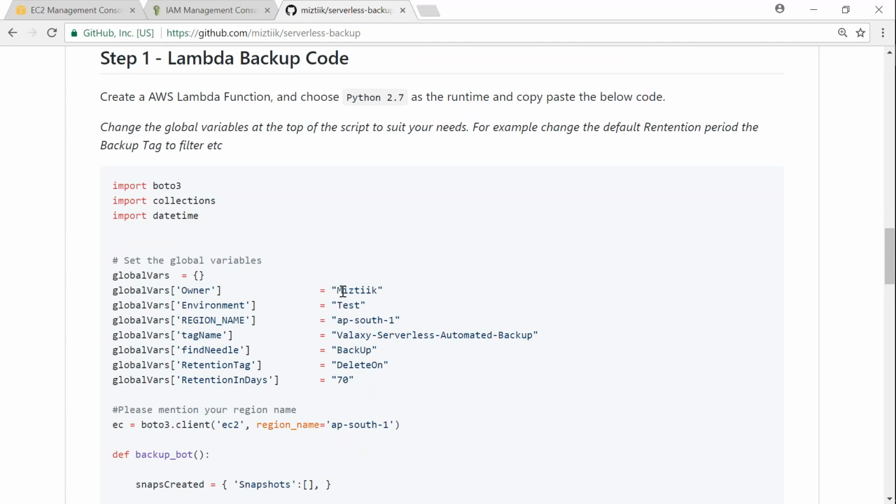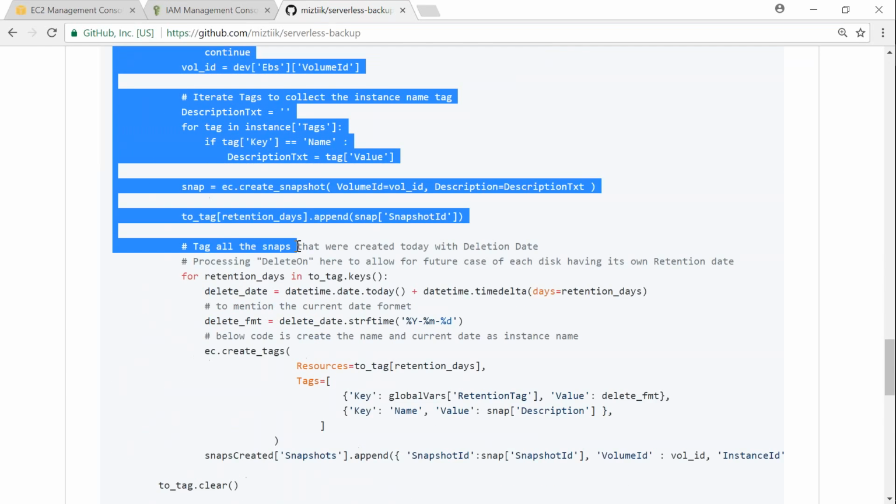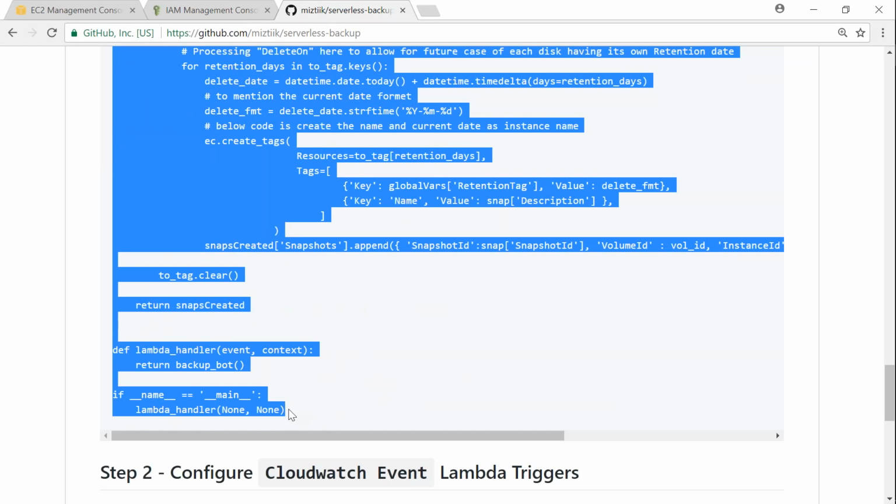And here I would recommend you to go ahead and see what the deletion days are that you want. Say for example, whether you want to delete the backup in 70 days or 10 days automatically, because we are creating one more Lambda function which will go ahead and scan all your backup snapshots and find out which are supposed to be deleted today. So leave it as 70 or whatever your management team says it has to be. So I'm just going to copy this for now. Just copy it all the way down here.